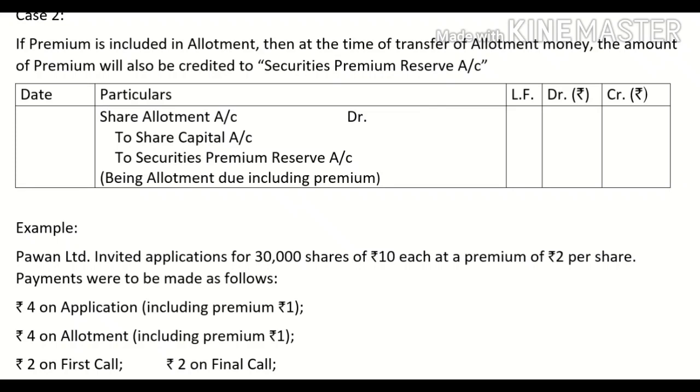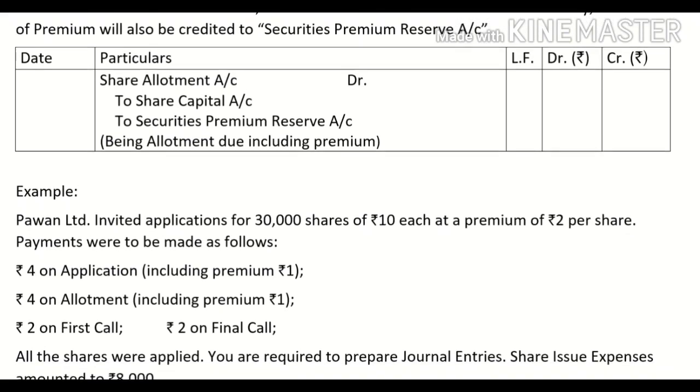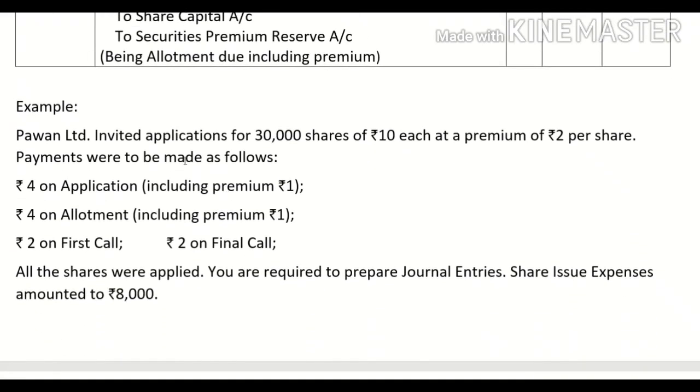Now again, let us discuss one practical question. Pawan Limited invited applications for 30,000 shares of ₹10 each at a premium of ₹2 per share. Payments were to be made as follows. ₹4 on application, including premium of ₹1, ₹4 on allotment, including premium of ₹1, 2 on first call and 2 on final call. All the shares were applied. You are required to pass the journal entries. Share issue expenses are also given.